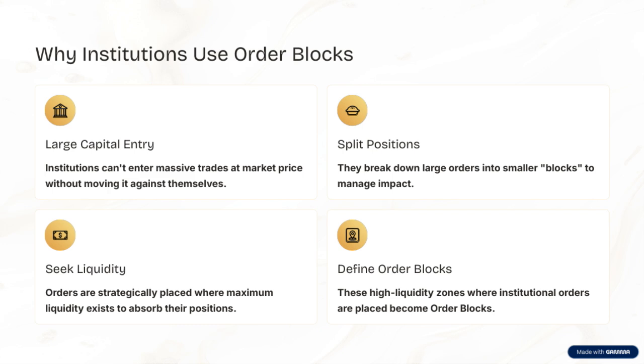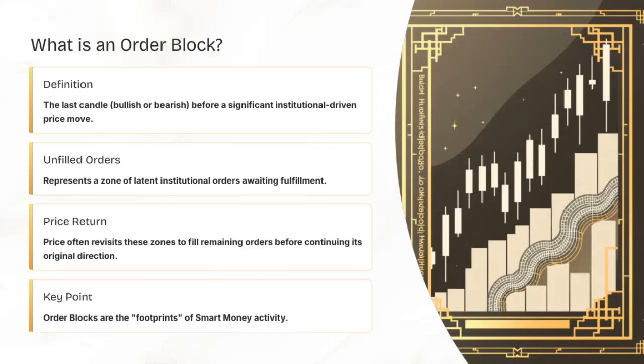So, the main reason institutions use order blocks is to facilitate the efficient entry and exit of large positions. By understanding where these blocks are, we can better anticipate market movements and spot potential areas of institutional interest. Order blocks are essentially the footprints left by smart money activity in the market. They tell us where the big players are placing their orders.